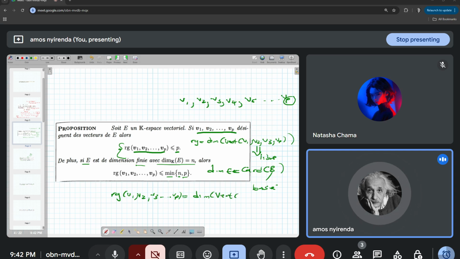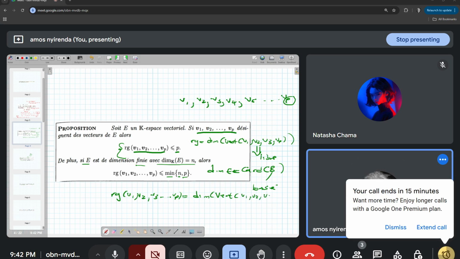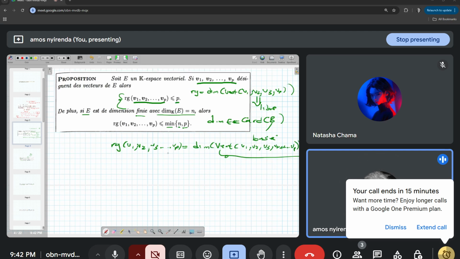So by vect of V1, V2, V3, V4 jusqu'à Vp. That's the definition of the rang. What do we know about this vect? This vect that we've seen here is un sous-espace de E.